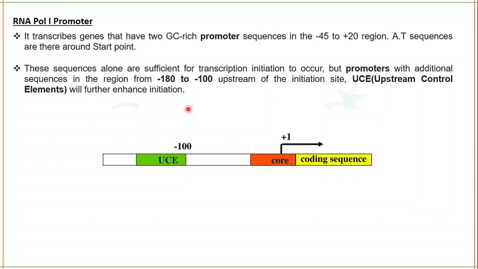You know it very well. What is a promoter? It is a sequence present on the gene, a part of the gene which is being transcribed. Okay.